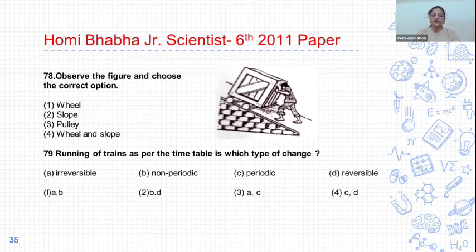79. Running of a train as per the timetable is which type of change? First, irreversible; second, non-periodic; third, periodic; and fourth, reversible. So the correct answer of 79 is option 4. Running of a train as per the timetable is a periodic change and a reversible change. So option 4 is correct.